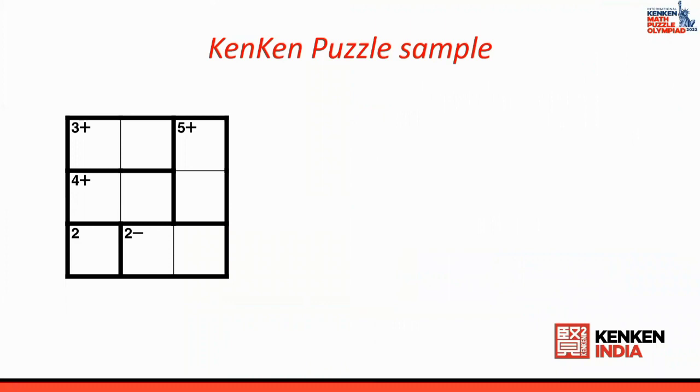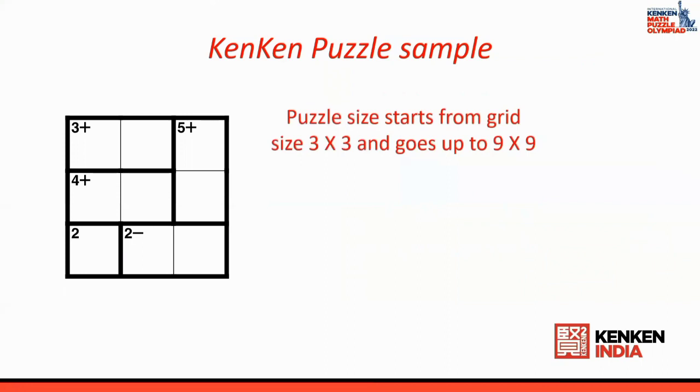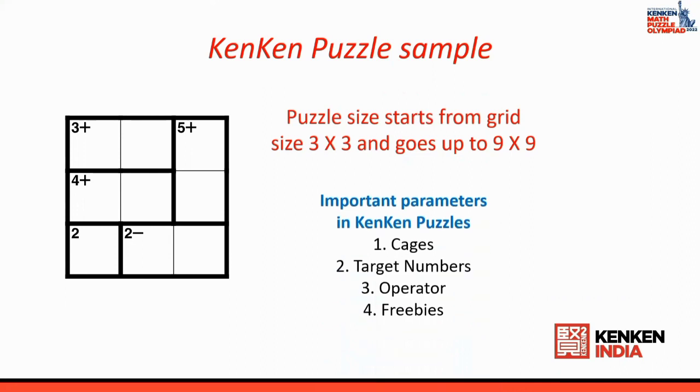Okay, now let us look at the Kenken puzzle sample. So basically, a Kenken puzzle will look something like this. Now, here what you see is basically three grids horizontally and three grids vertically. This means that this is a 3 by 3 puzzle size. Now the puzzle size can start from 3 by 3, and it can go up to 9 by 9.